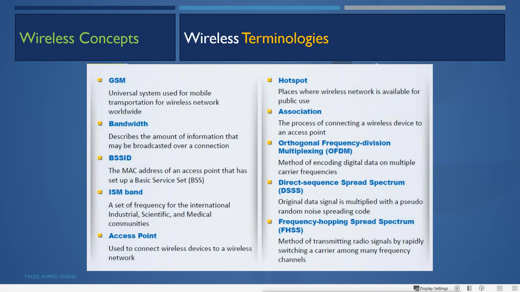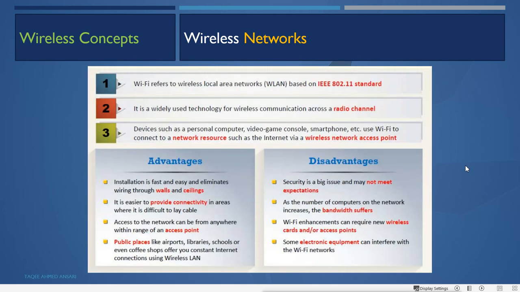Then we have another method called frequency hopping spread spectrum, FHSS. This is a method of transmitting radio signals by rapidly switching a carrier among many frequency channels. Frequency channels, that means those radio frequency channels. So these are the terminology we have in wireless networks. Now, what wireless networks do we have?